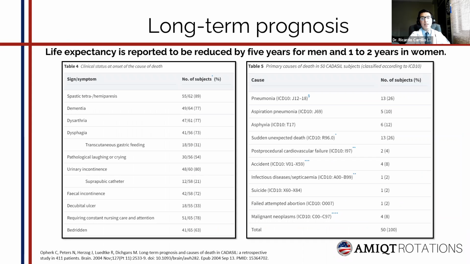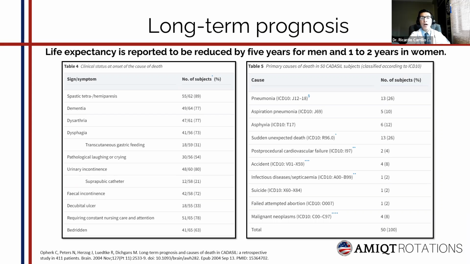In a retrospective study that included 411 patients, with the data from the patients who had passed away, life expectancy was reported to be reduced only by 5 years for men and between 2 to 3 years in women. But if we look at table 4, we can see what the clinical status at onset of the cause of death was, being frequent for the majority of patients, over 70%, to present spastic tetra or hemiparesis, dementia, dysarthria, dysphagia, urinary and fecal incontinence.